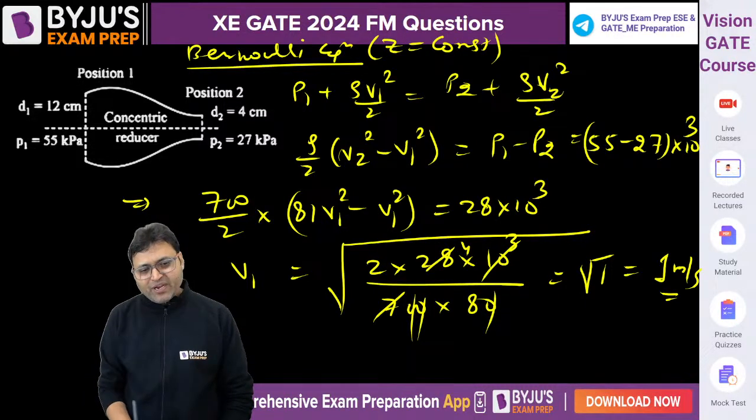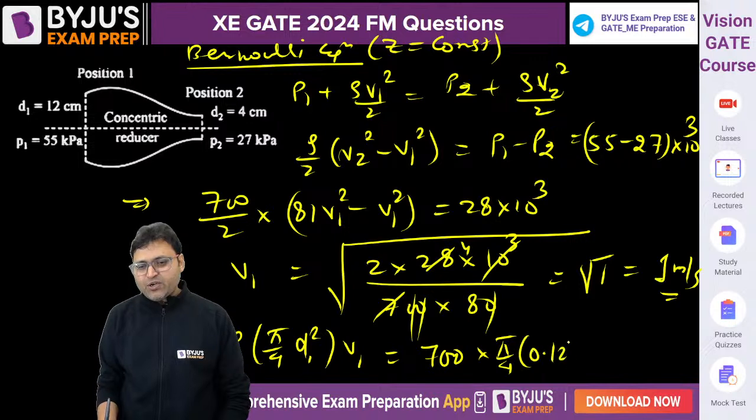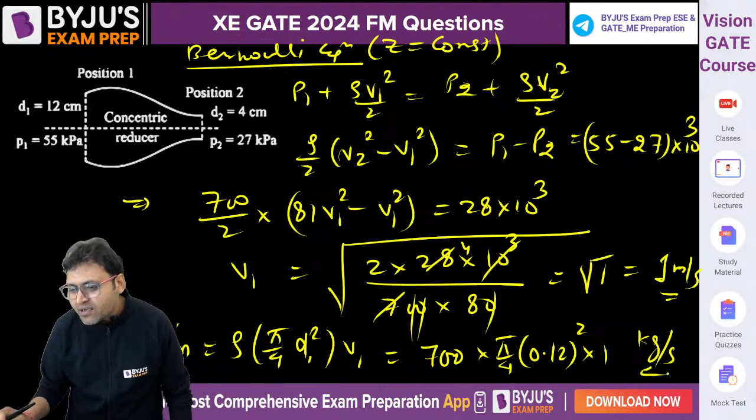So the mass flow rate is density into pi by 4 d1 square into V1. Density is 700 into pi by 4. d1 is 12 centimeters, 0.12 square into 1 kg per second.